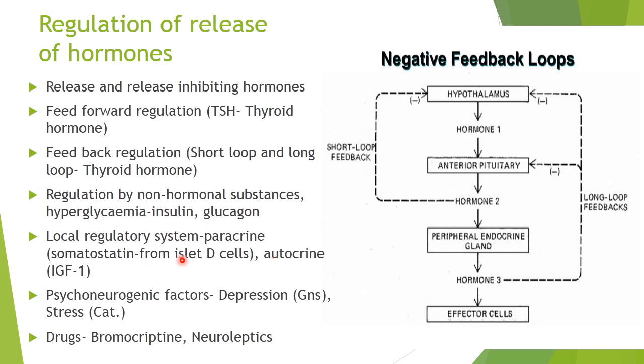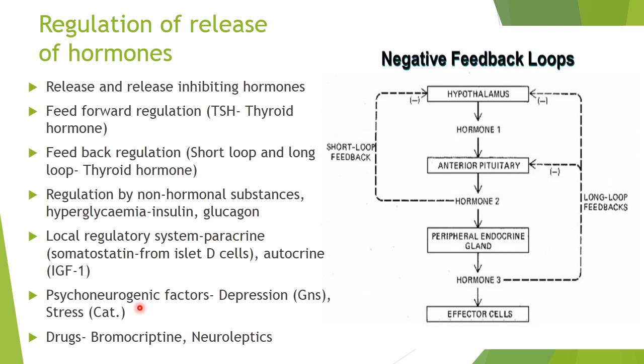So this is an example of paracrine control, that is paracrine meaning one cell controls the release of hormone from another cell which is adjacent to it, while autocrine control is seen where a hormone is released by the cell to control its own activity, acting on the same cell. Say for example, the B cells which release the insulin also release the insulin like growth factors, and this insulin like growth factor will act on the same cell to inhibit further release of insulin.